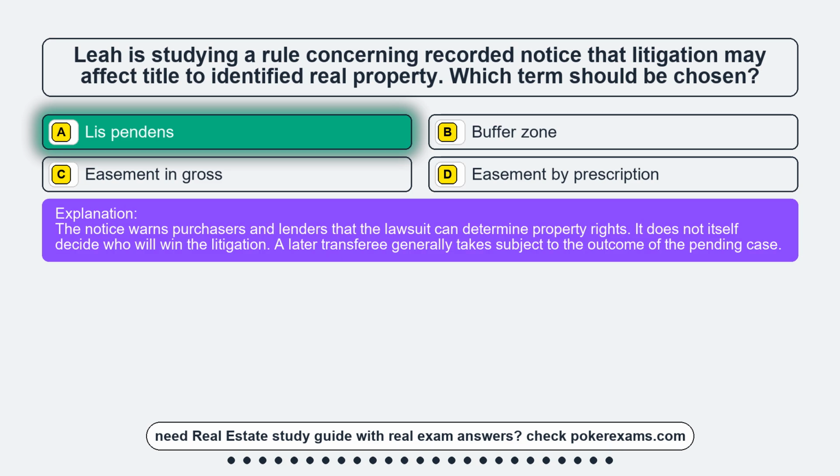The notice warns purchasers and lenders that the lawsuit can determine property rights. It does not itself decide who will win the litigation. A later transferee generally takes subject to the outcome of the pending case.